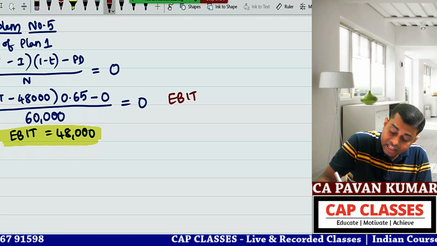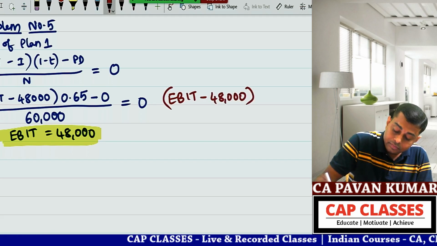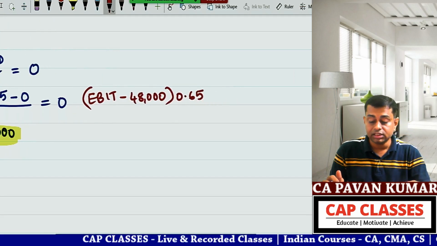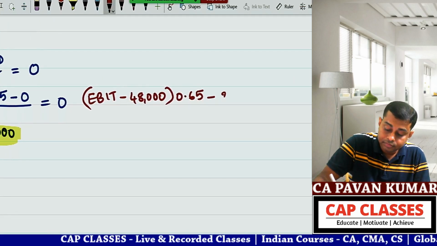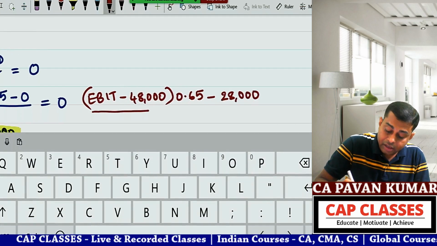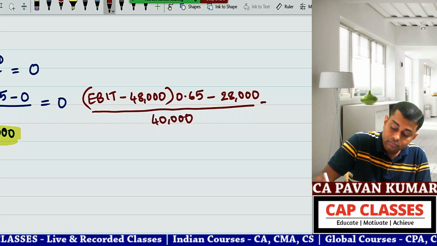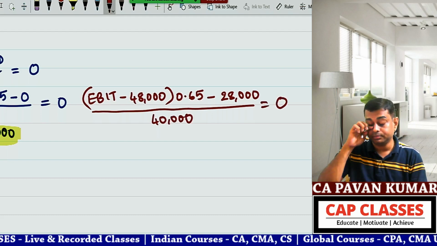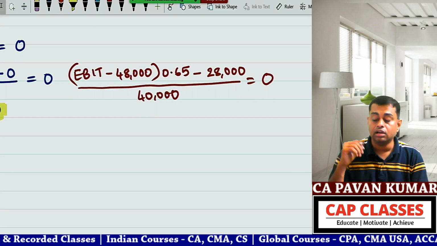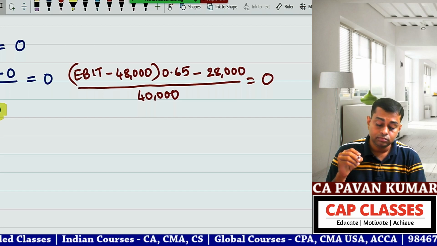EBIT minus 48,000 into 0.65 minus 28,000 preference dividend, divided by 4 lakhs, 40,000 shares, is equal to 0. So send 40,000 to the right hand side; 0 into 40,000 is 0.